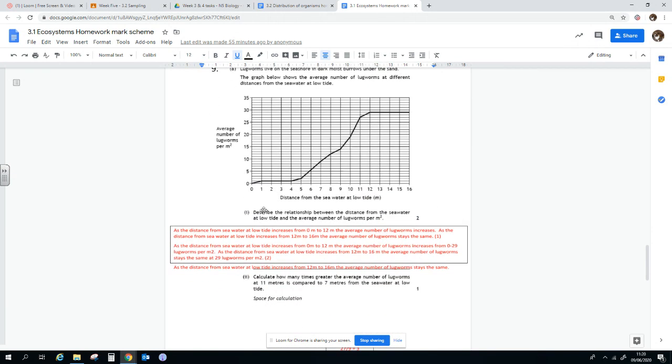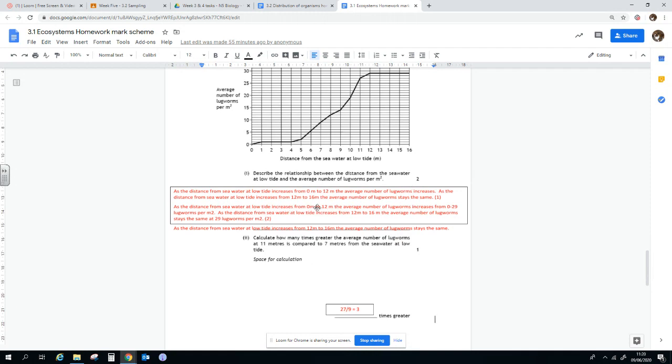Describe the relationship between seawater at low tide distance and the average number of lugworms. It looks like as the distance from the seawater at low tide increases from 0 to 12, so does the average number of lugworms increase. As the distance from the seawater at low tide increases from 12 to 16, the average number appears to stay the same. So that's a mark.